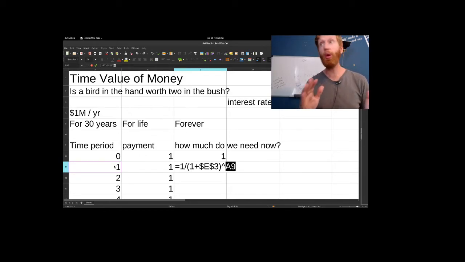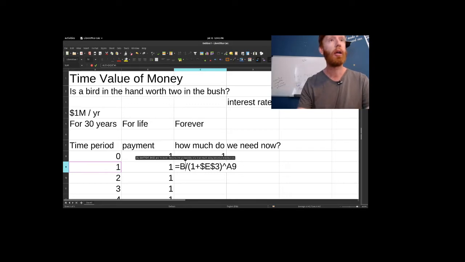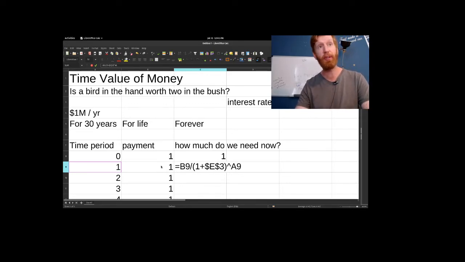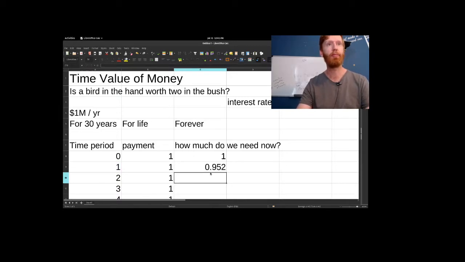So what this formula is telling us is we need 1, right? So we're thinking just $1 million. If we were to change this, we would change that to something else. And actually, you know what? Let's go ahead and even change that now. We'll call this B9, right? So that's referring to 1 divided by 1 plus the interest rate to the power of the number of years we're waiting. Right? So now we should be able to copy this down.